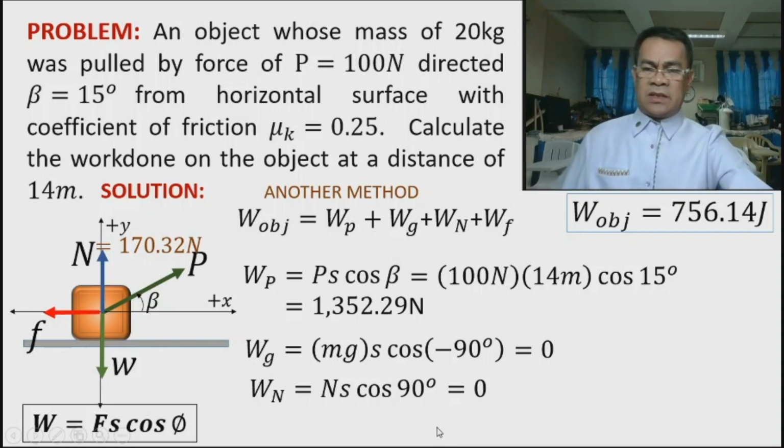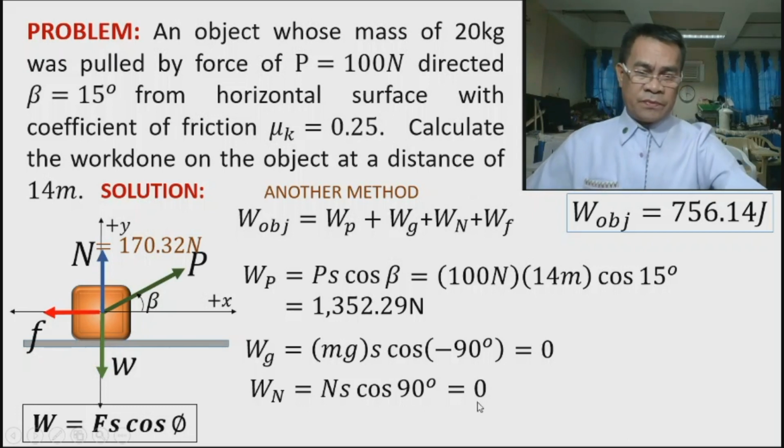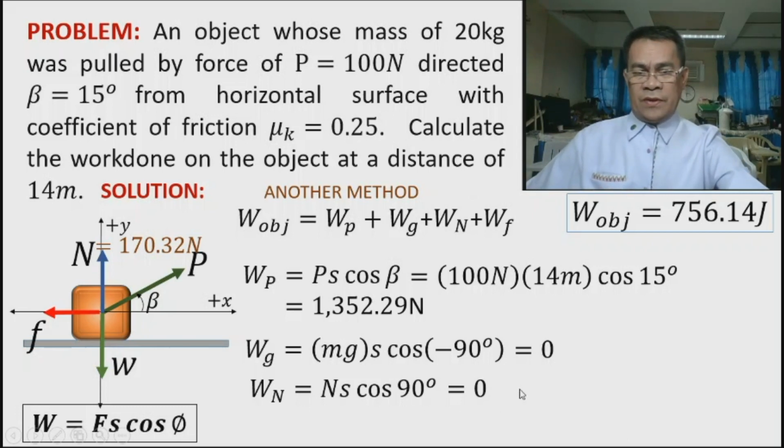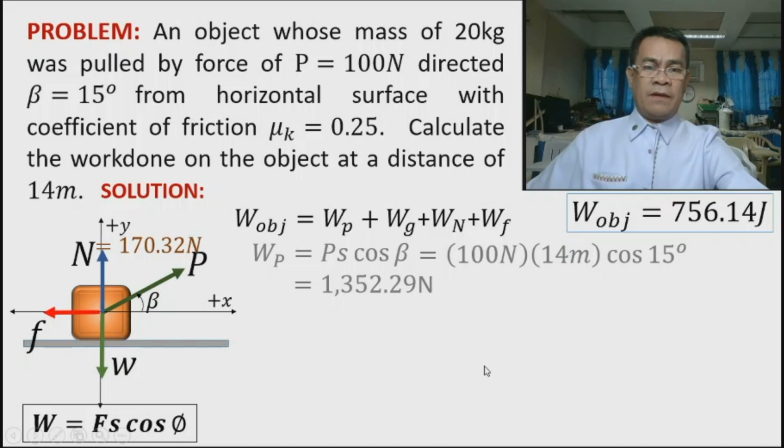So in this case, on a horizontal surface, the work done by gravity is 0 and the work done by the normal force is also 0. Okay? So next is work done by friction. Recall, WP is 1352.29.